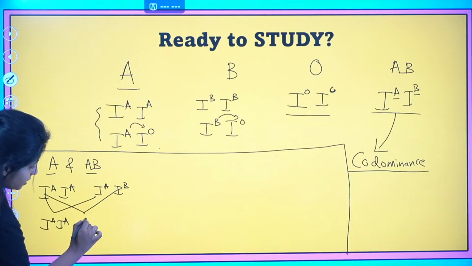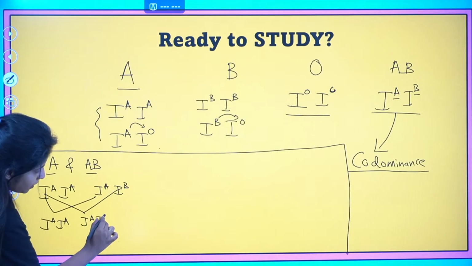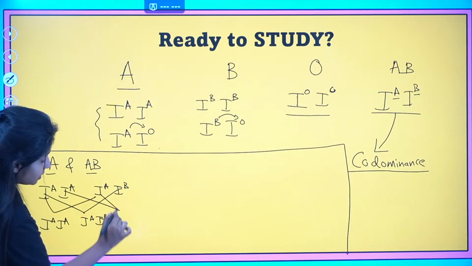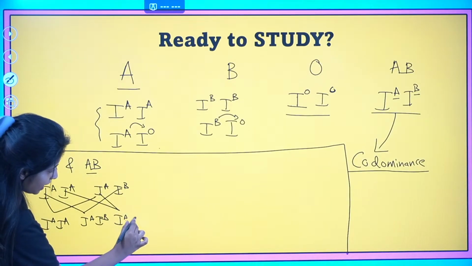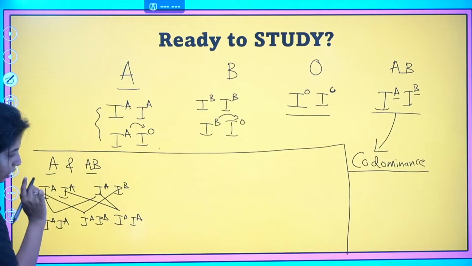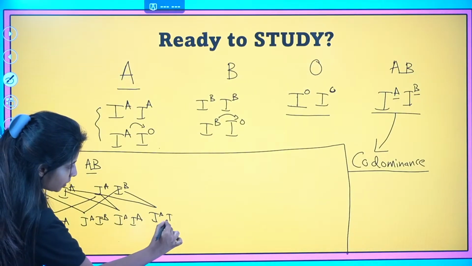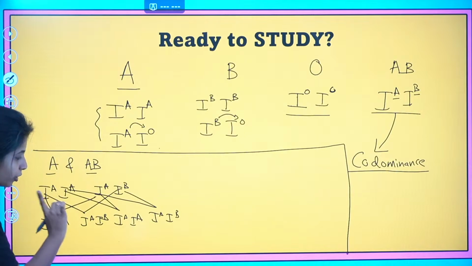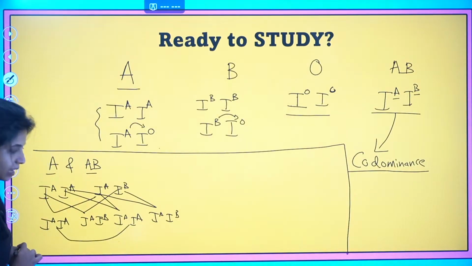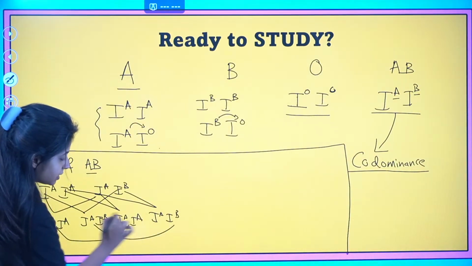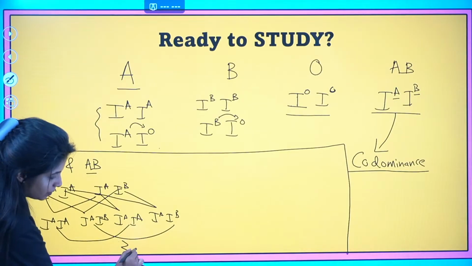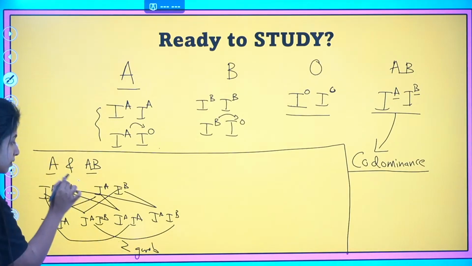When I cross this and this, I get IA IB. This is the second type of genotype. When I cross this and this, I get IA IA again, the same thing, so I will not count it again. When I cross this and this, I get IA IB. From this I see two different genotypes are possible. But will I consider only this scenario?